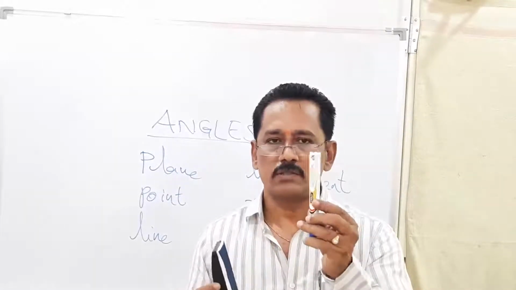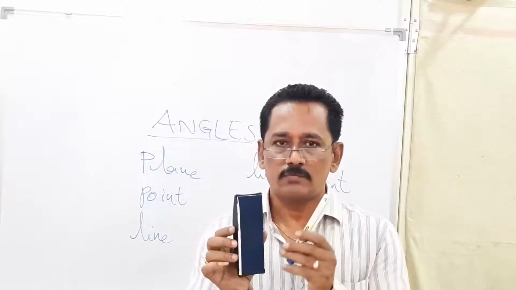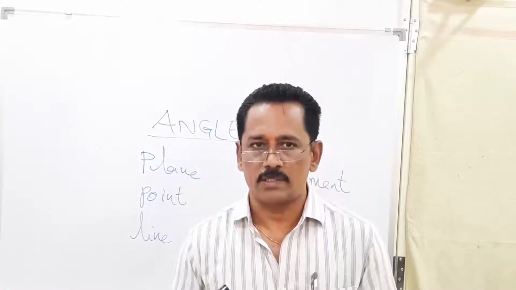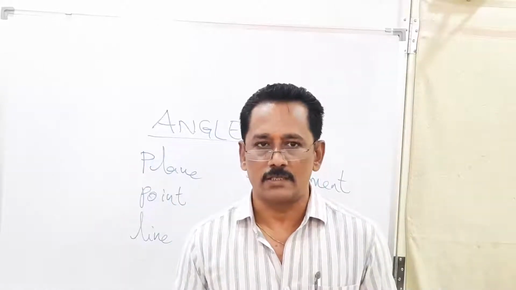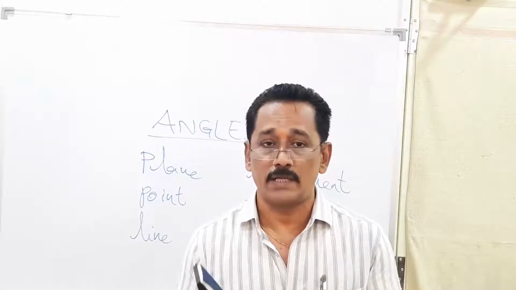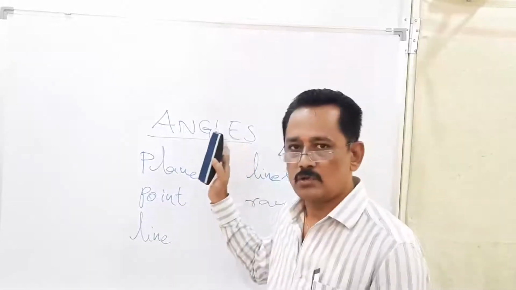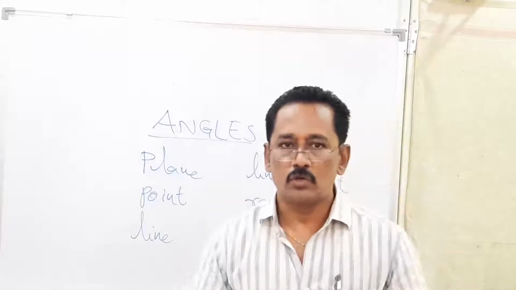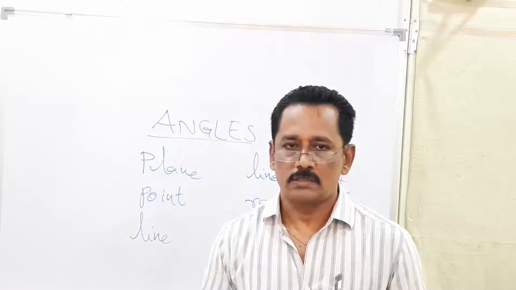So the objects which have curved surfaces are not considered to be planes, whereas the object which has a plane surface can be considered as a plane, precisely a part of a plane, because we cannot show the whole plane because it can be extended in all the directions endlessly, no? So whatever I am referring to as a plane, it is just a part of it. So for me, the teacher, the blackboard may be a plane, and for yourself, the page in your notebook is a plane, or the graph sheet is a plane. Okay, that means part of a plane.